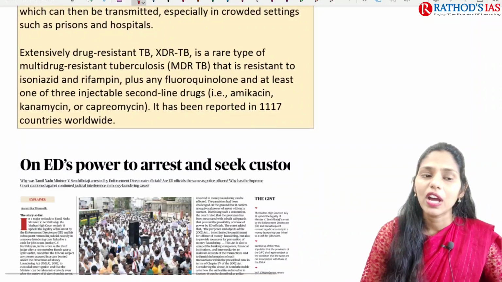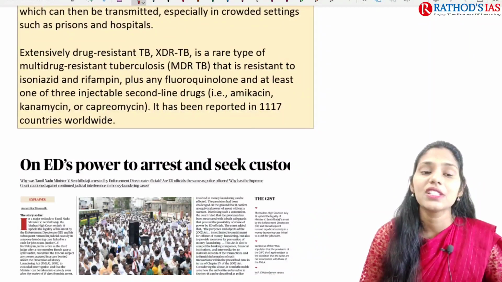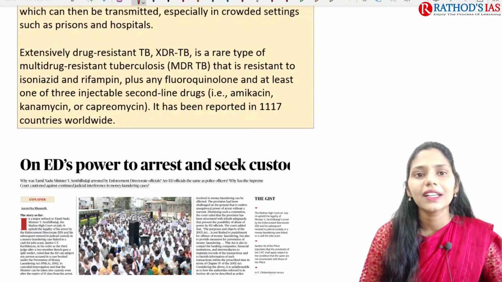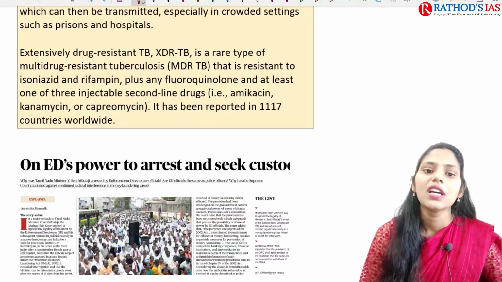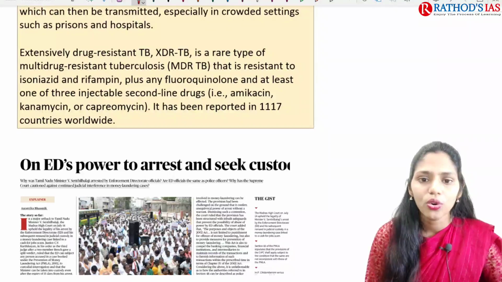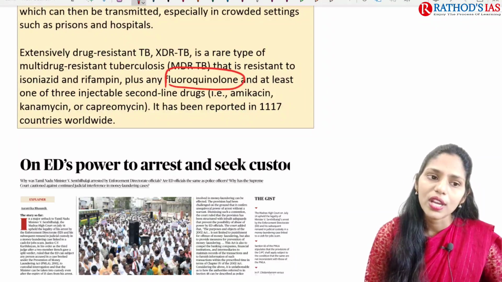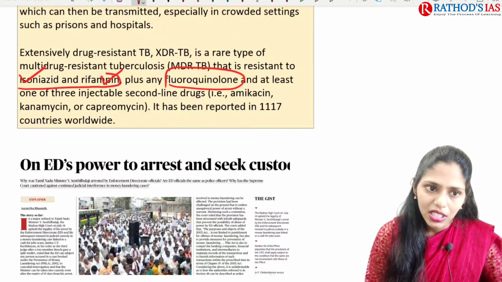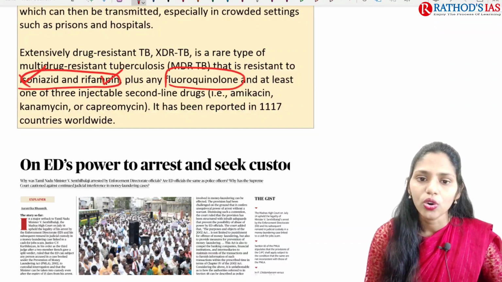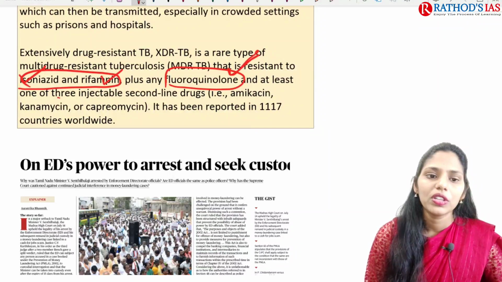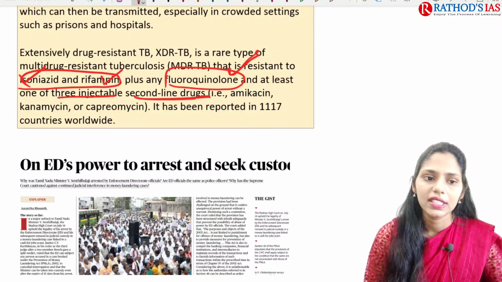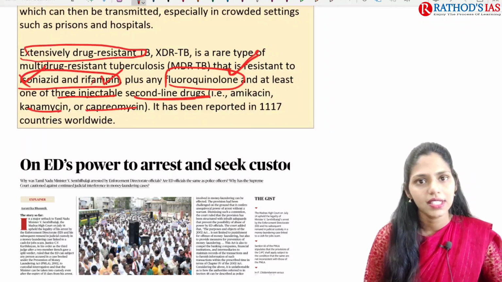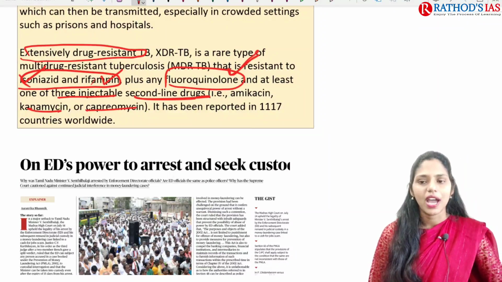Okay, and we also have one more type of TB, that is extensively drug resistance TB. It is a very rare type. If it is resistant to isoniazid and rifampicin, it is called multi-drug resistance TB. Along with this, if it is also resistant to fluoroquinolone and one of the injectable second line drugs like amikacin, kanamycin, capreomycin, then that type of TB is called extensively drug resistance TB. So these are some important facts that you have to remember.